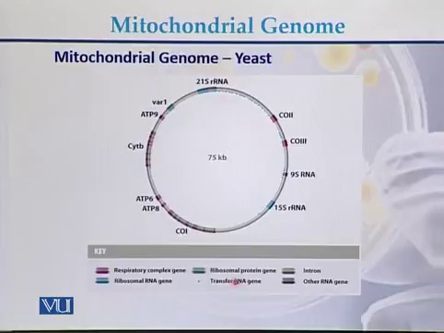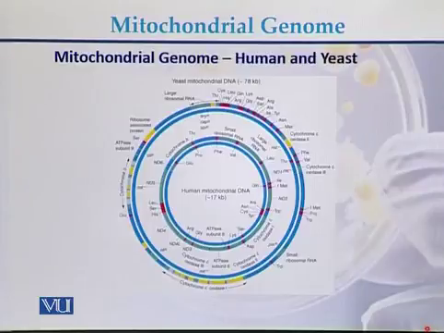There are genes for the transfer RNA. Here we can see that here there is a gene for transfer RNA, and here is a long list and the genes are placed side by side. These genes are transfer RNA genes. So the total size of the mitochondrial genome of yeast is 75 kb, and on the genome we can see that there are genes for the respiratory complex, there are genes for the ribosomal protein, there are genes for the ribosomal RNA, as well as genes for the transfer RNA.